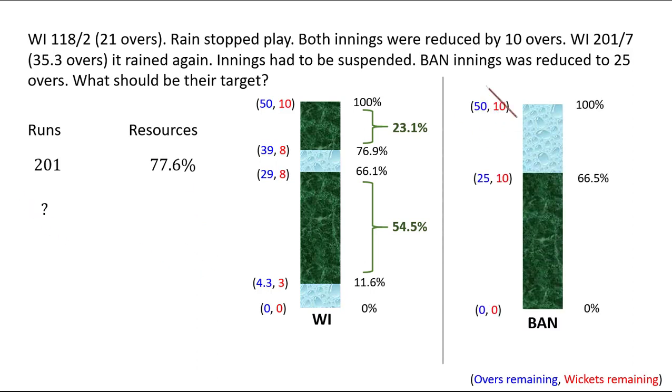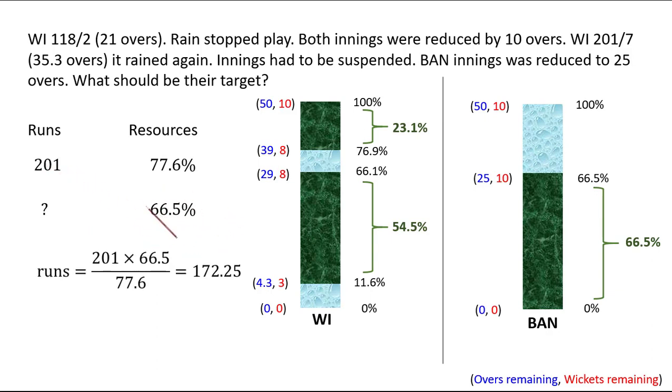On the other hand, Bangladesh innings was reduced to 25 overs. So from the very beginning, they knew that 25 overs were left and 10 wickets were remaining. So they had 66.5% of the resource from the very beginning. So we need to find how much target they should be given using 66.5% of the resource. If we cross multiply, 201 multiplied by 66.5 divided by 77.6, we get 172.25, the integer value of which is 172, that's the par score, and the target for Bangladesh would be 173 runs to be made in 25 overs.